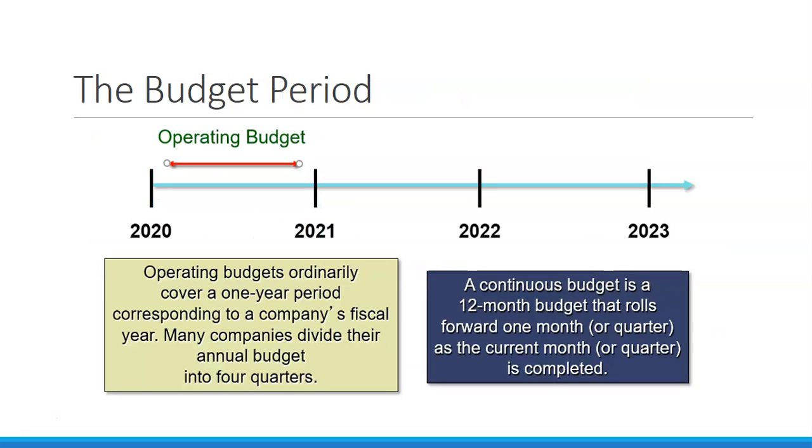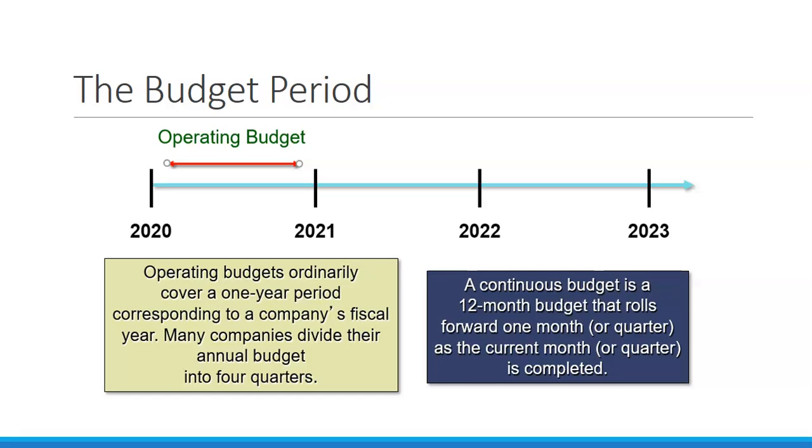An operating budget is generally a 1-year period. A continuous budget, as we said, adds a month or a quarter as each month or quarter is completed. And a quarter is a 3-month period within a year.